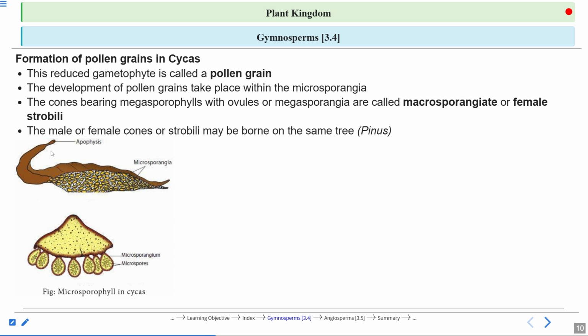So this is the structure of a microsporangia. You can see this is the structure of the microsporangia and this is the cross section. This is one of the microsporangium. And you can see there are a number of these yellow structures. When the yellow structure is cut like this, you can see they are attached to this structure, a round oval structure surrounded by a wall. And inside this wall, what is present? A lot of microspores. This is the inner structure of a Cycas. Okay, Cycas. Microsporangium of Cycas.